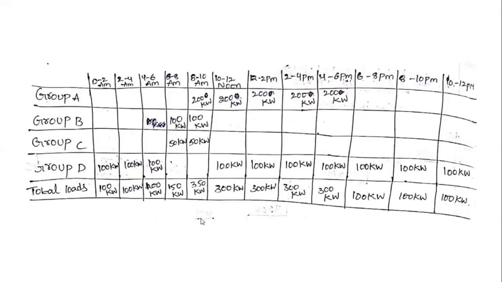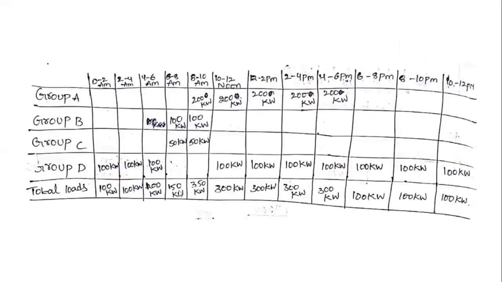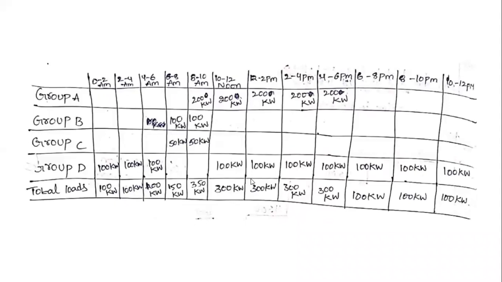Next, 10 to 12 noon we obtain 300 kilowatts. And also 12 to 2 p.m. we obtain 300 kilowatts.